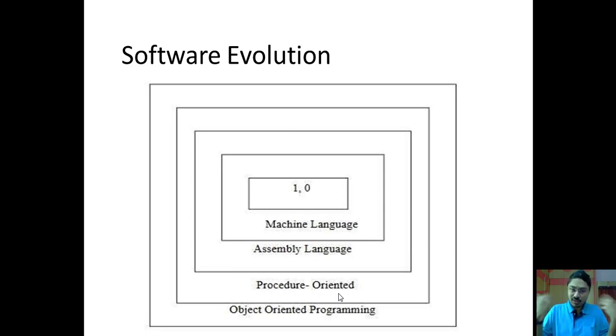But again, there was a need to change this approach also, because not everything can be divided into functions. When we talk about real life problems, we always talk in terms of real world objects. We never talk in terms of functions. We always talk in terms of objects. To that I will give an example. Let's say if I am feeling hot here, I will generally say turn on the fan. Okay, because I know the fan is the object which will rotate the air around me and I will feel cool, calm. Isn't it? I will never talk in terms of functions.